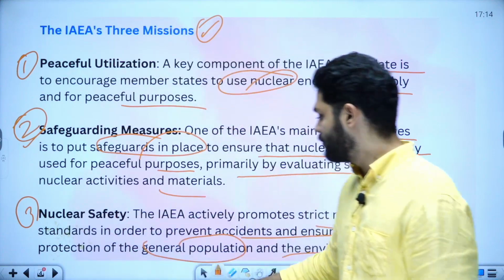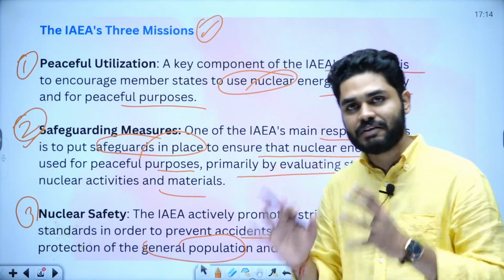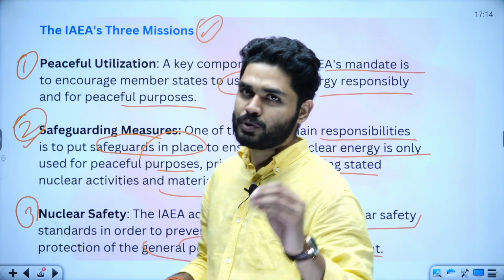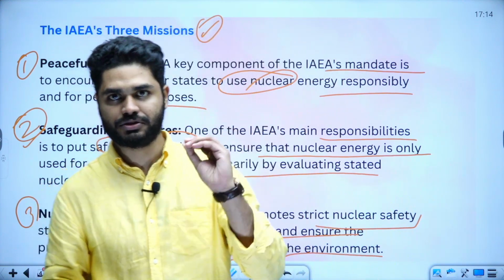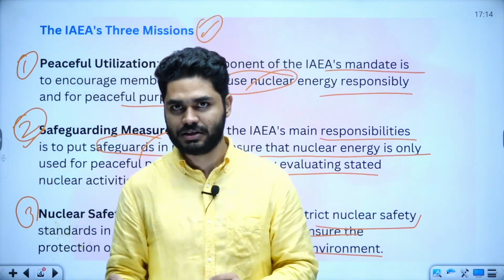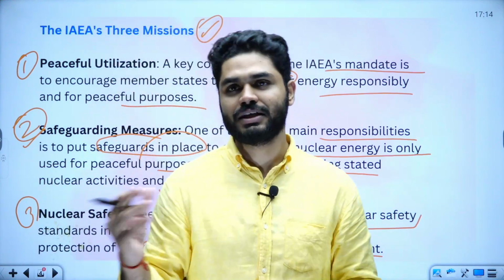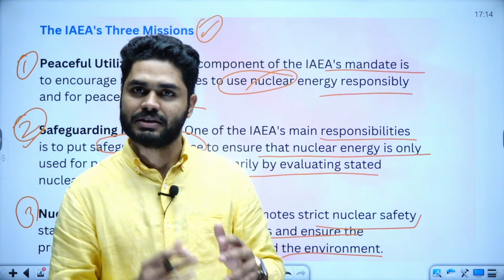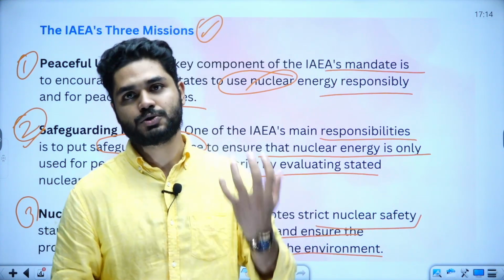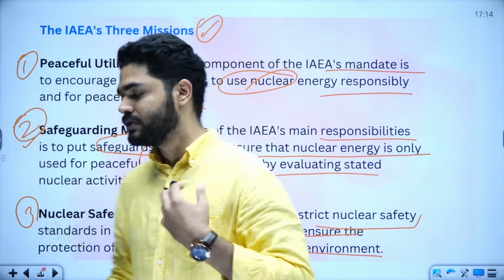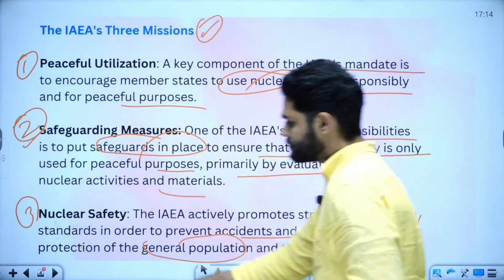Other than this, they have also been assigned the task of safeguarding the environment, because when Hiroshima and Nagasaki were nuked, other than the human population and the animals, the environment also got very badly affected. So they need to take care of that also.